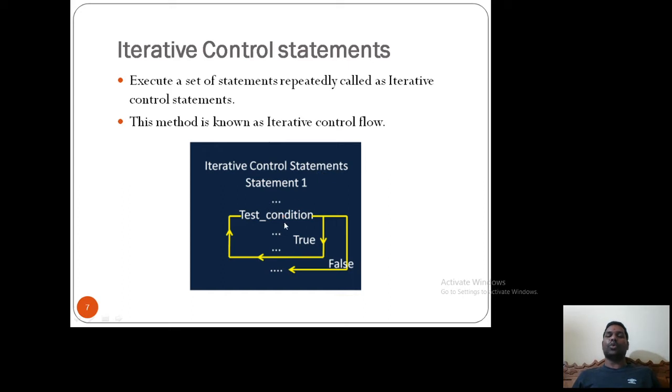So your condition is true, so once the condition is true it will execute the true block, again it will check the condition. If the condition is true, again it will go to the true block. If again the condition is true, then again it will go to the true block. In such a scenario I need to use an iterative control flow. If the condition is false, then it will come out of this condition and execute the statements after this condition. The best example of iterative control statements is loops. So we can use loops to perform iterative control statements. We will move to the next slide.